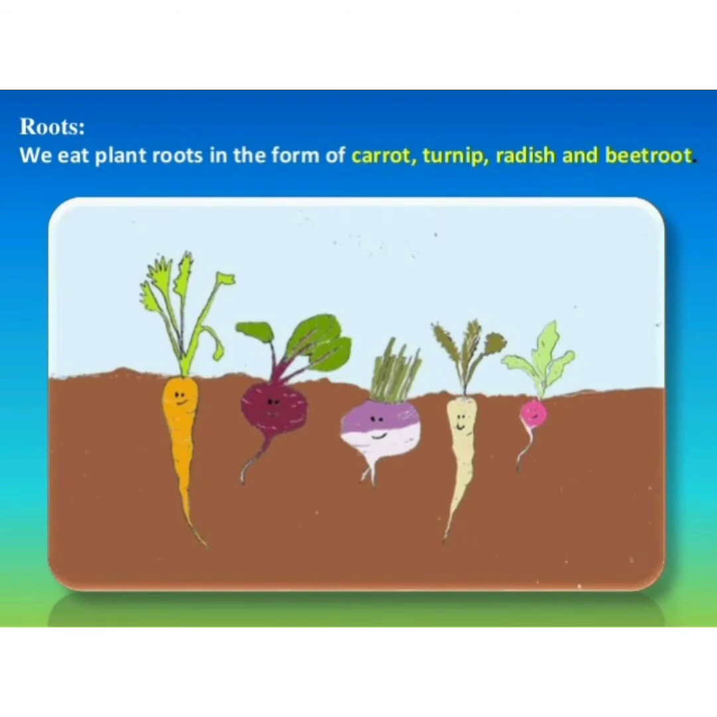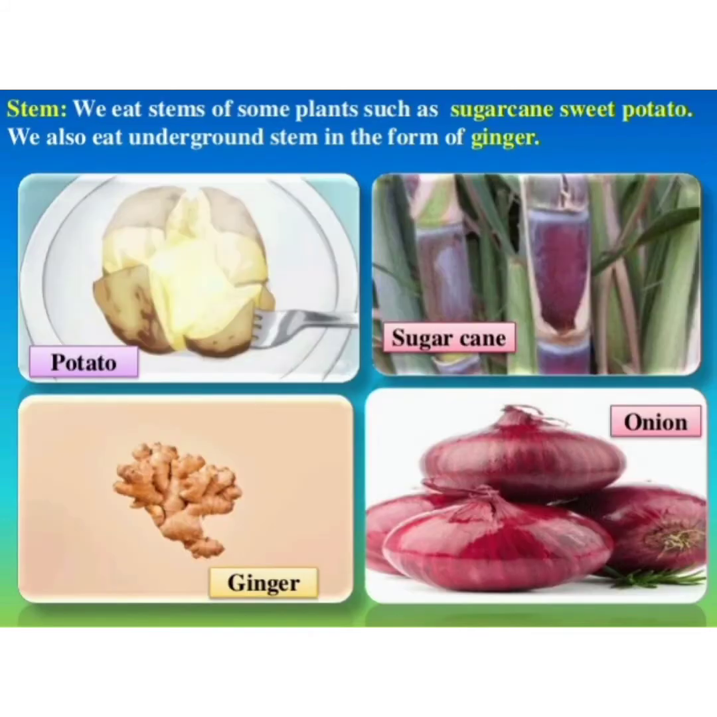If we talk about the roots, we eat plant roots in the form of carrot, turnip, radish and beetroot. In these plants, the roots are called the edible part of the plant. Edible means eatable, which can be eaten. So these are the plants in which root is the edible part of the plant and is consumed.